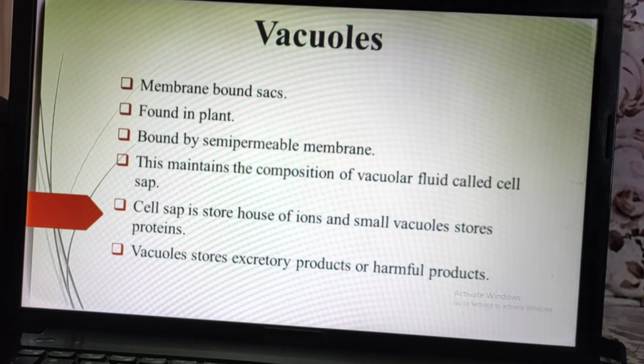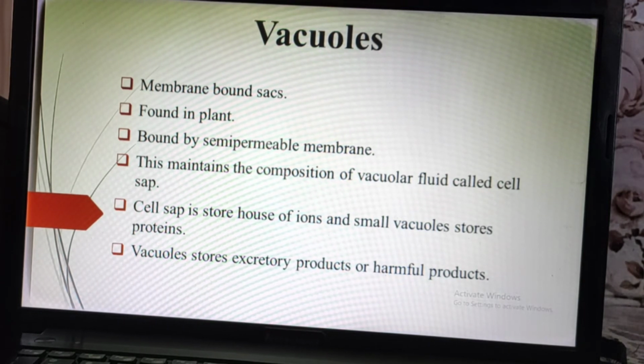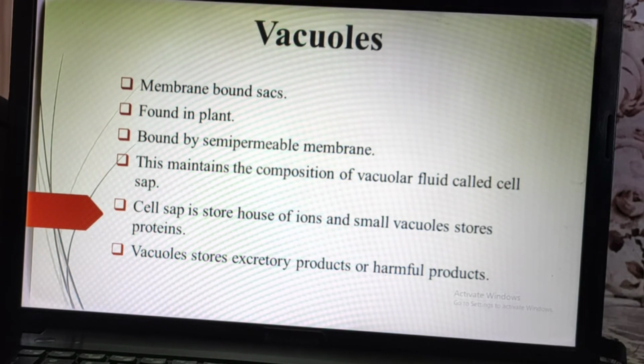How does it maintain? Vacuolar fluid means, as I have already told, it has a capacity to transfer liquid or fluid like water, like minerals, any other liquid. So all that liquid fluid is called a vacuolar fluid. Why vacuolar?